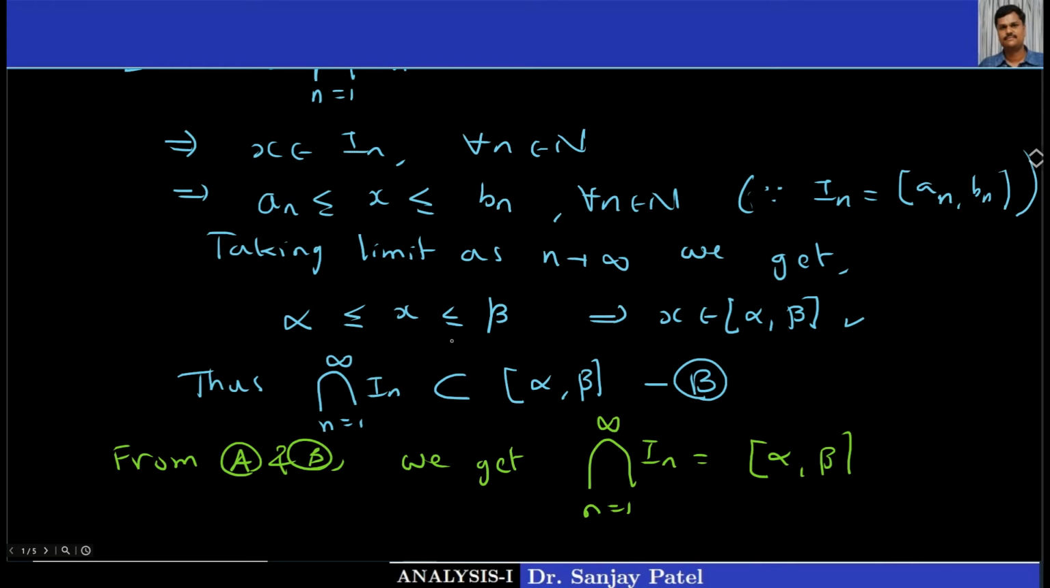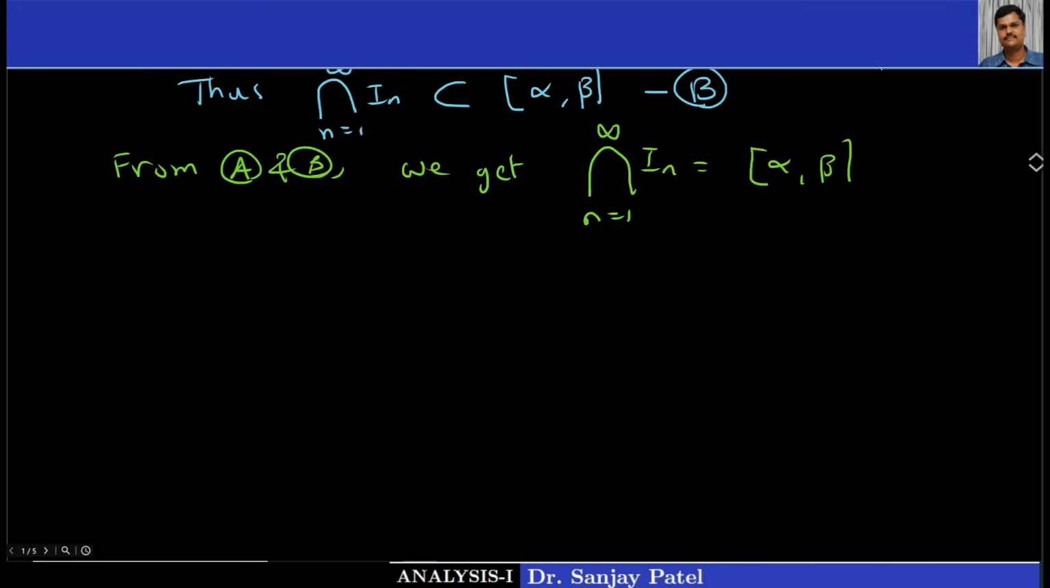What is left is what happens if the length of the interval In is tending to 0. Okay, so I am taking the last part. Suppose mod of Bn minus An tends to 0 as n tends to infinity. We can write like this also, that is, the limit as n tends to infinity of the sequence mod of Bn minus An is equal to 0.